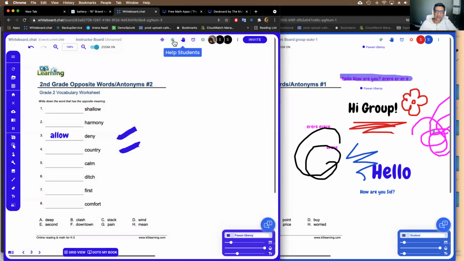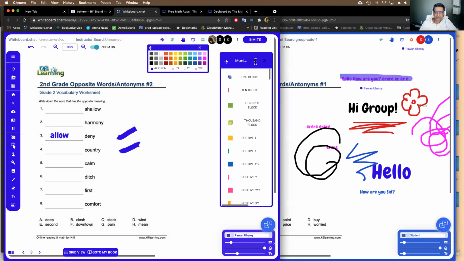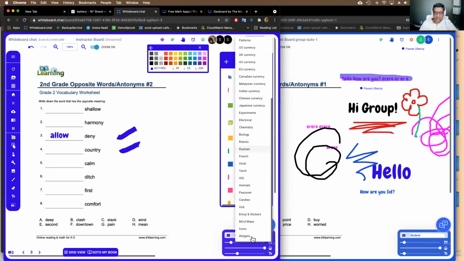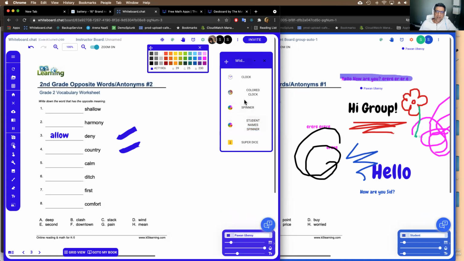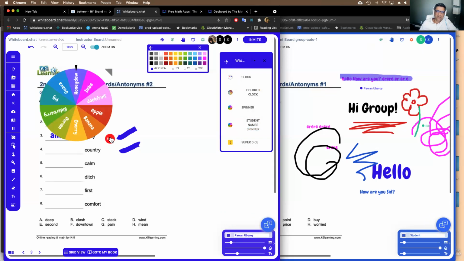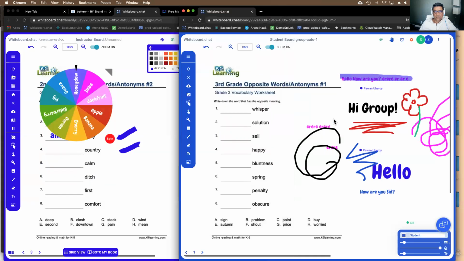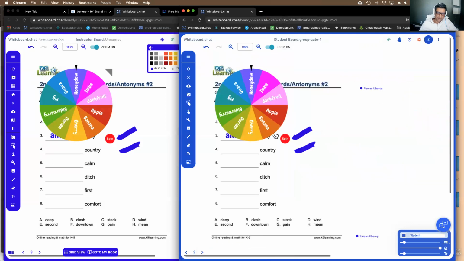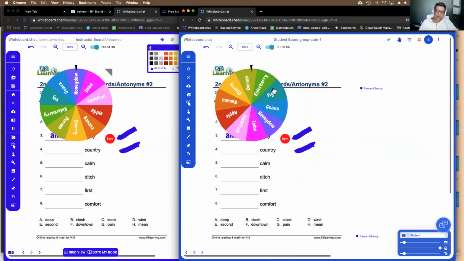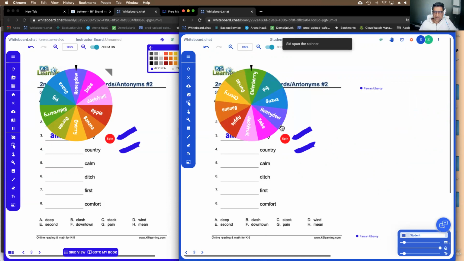So if I go back to manipulatives, right, you can see we have a bunch of widgets here. So I can, for example, put a spinner here on the group board. And I can say sync student spin, the page 3. So if I were to go to page 3, you can see that you can do group games. Teachers create group games, bump games, stuff like that, right? And you can see who spun the spinner and so forth.